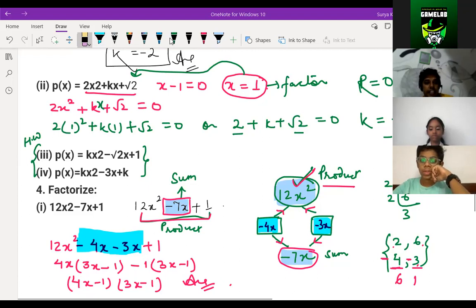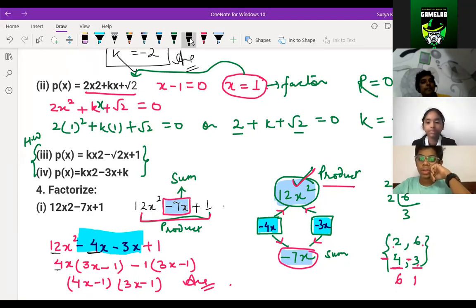So see children, what is happening here? In the first two parts, we have 12x square minus 4x minus 3x plus 1. In the first two parts, what is common? See here, 12 and 4. What is common? 4 is common, or not? X square and x, what is common? X is common or not? Tell me children.